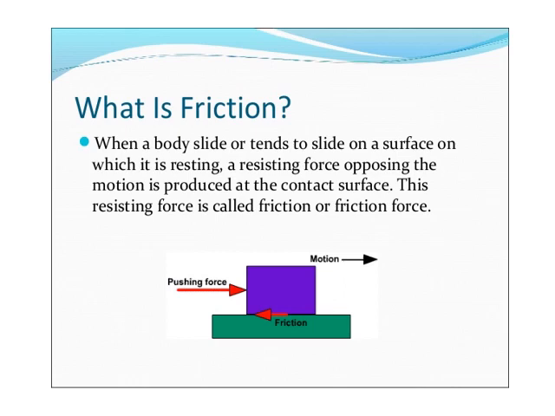What is friction? When a body slides or tends to slide on a surface on which it is resting, a resisting force that opposes the motion is produced at the contact surface. This resisting force is called friction or frictional force. It is a type of contact force only. Now here a blue block is applied with force, shown by a big red arrow, on a green surface. The block gets a frictional force which is against the motion.